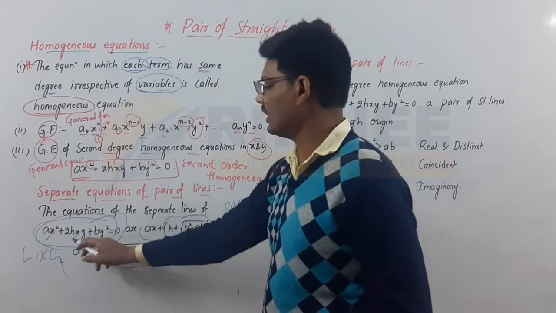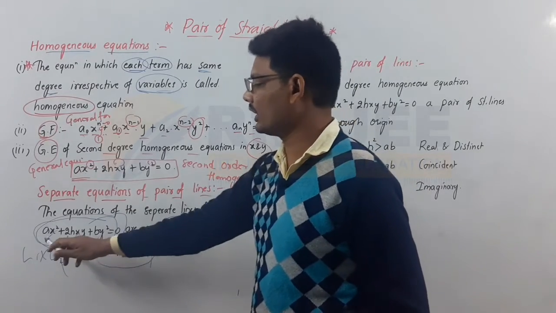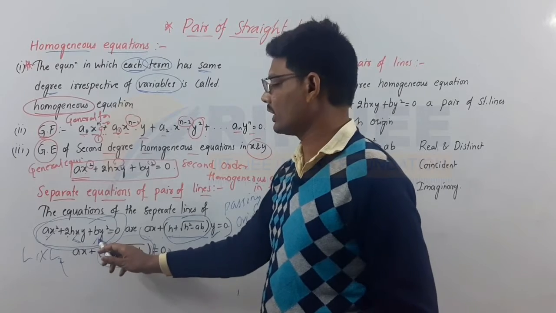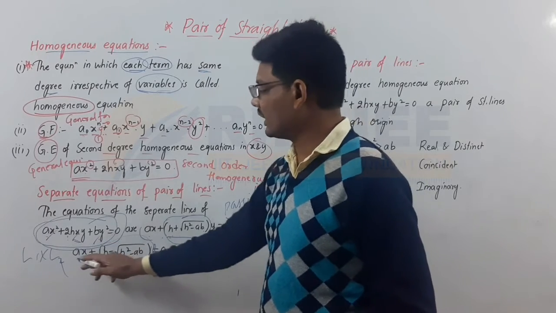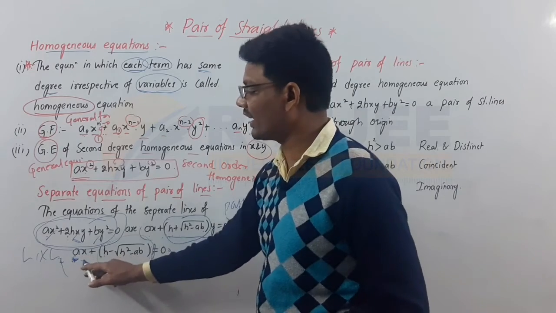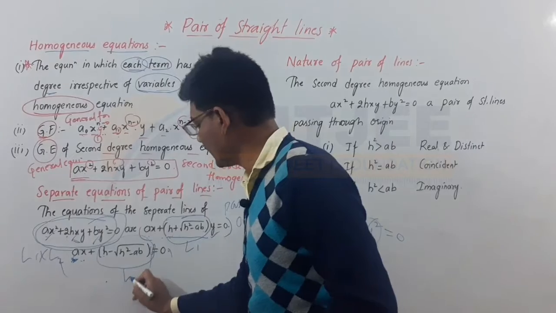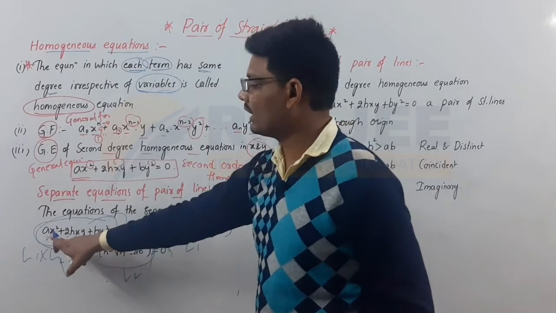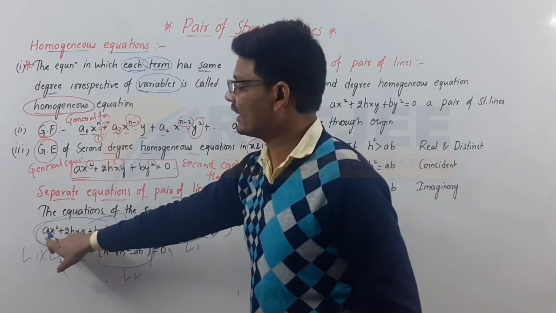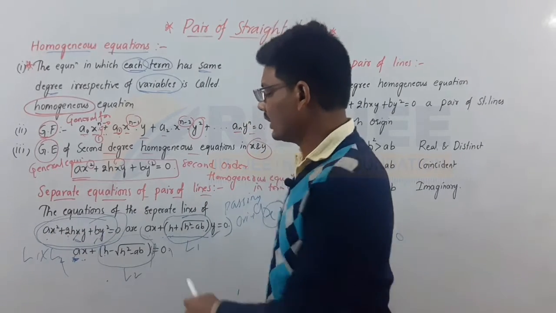Here h is the coefficient of xy, a is the coefficient of x square, and b is the coefficient of y square. Here a is nothing but the coefficient of x only. This is line L1 and this is L2 here. This a is the x square coefficient, and b is the y square coefficient.